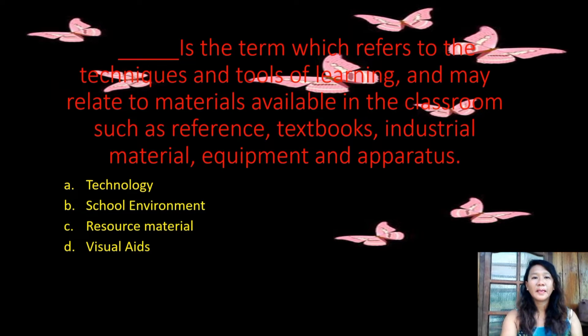Okay, next. Blank is the term which refers to the techniques and tools of learning and may relate to materials available in the classroom, such as reference, textbooks, industrial materials, equipment, and apparatus. Letter A. Technology. Letter B. School environment. Letter C. Resource materials. And letter D. Visual aid. The correct answer here is letter C. The resource materials. Okay, next.